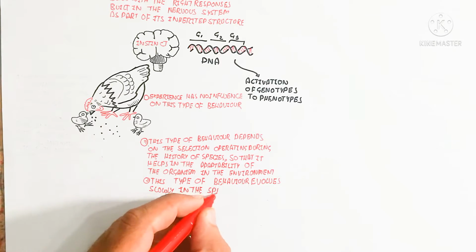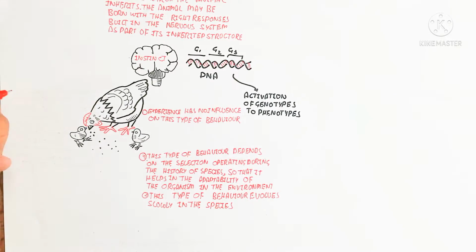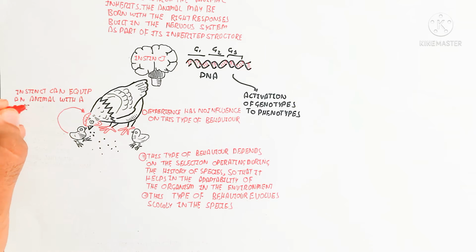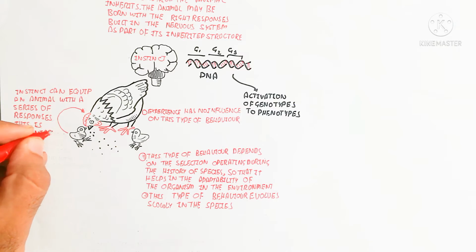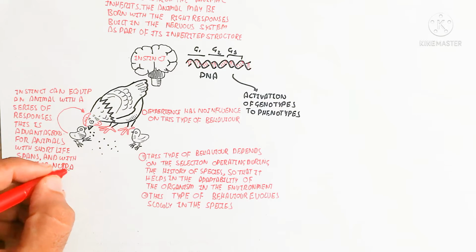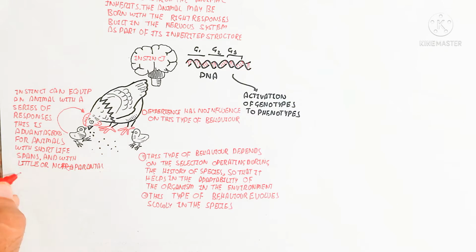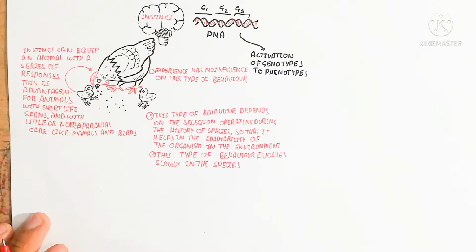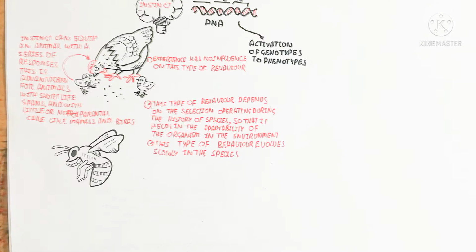So that is the DNA, the genetic material, which comes from the parent. The same characters present in the parent will make the phenotype of the offspring the same. In this way, instinct can equip an animal with a series of responses. This is advantageous for animals with short lifespans and little parental care, like mammals and birds. That means little responsibility for the mothers